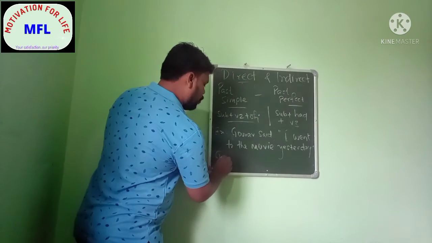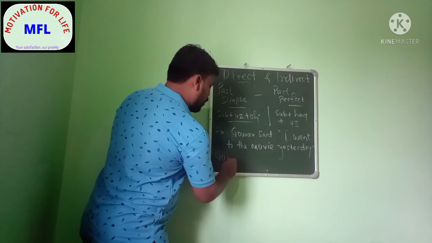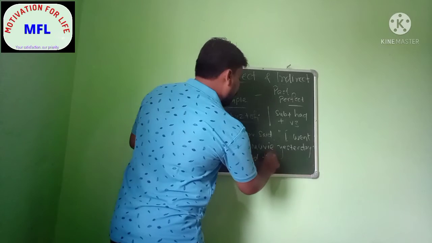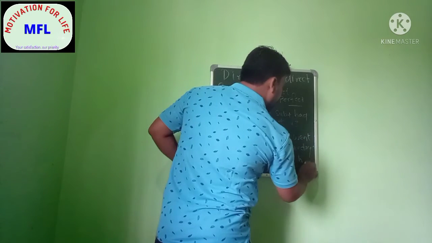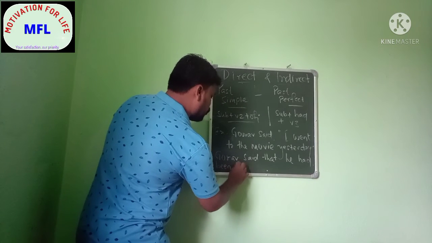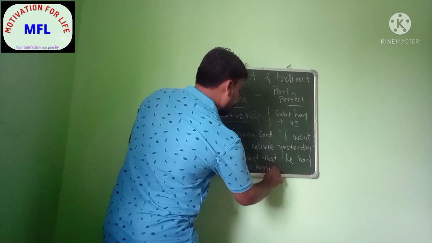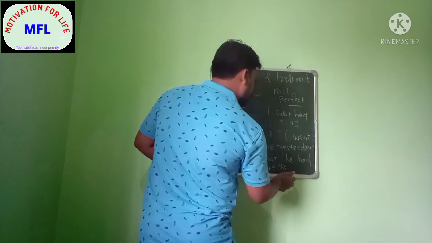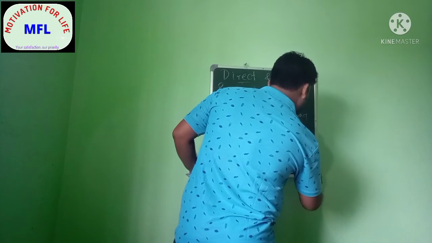Like as all of you know that we don't put inverted commas. So here we can write Gaurav said that he had been to the movie the day before.